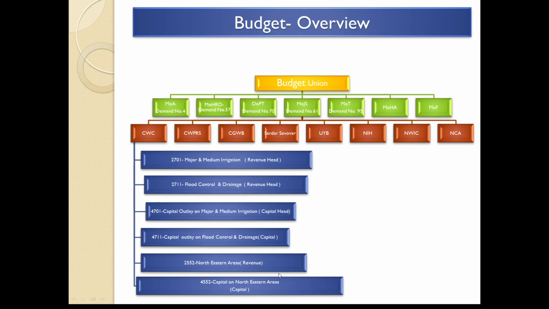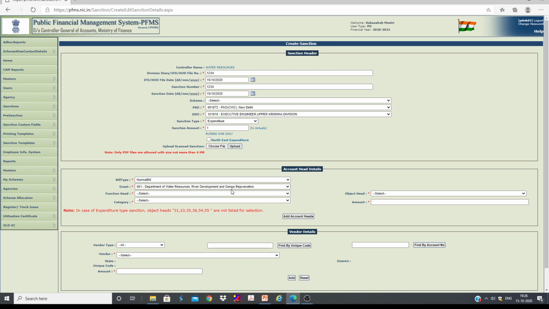So if you come back to our slide, let's say here, if I select 2701, and if I select this scheme, you can see the object heads here: DTE, office expenses, rent, minor works, professional services. DTE is meant for booking your TA bills. Office expenses will be various miscellaneous office expenses.